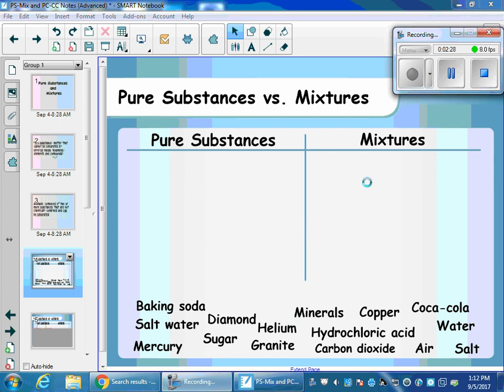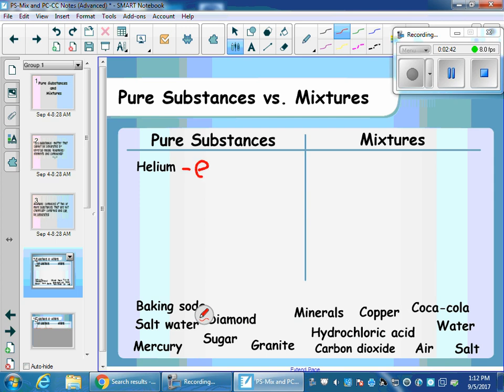All right, so now that you've had a chance to take a look at that, I'm going to discuss some of those different answers. Okay, so the first one is helium. Helium is an element that is located on the periodic table. So helium would go into the pure substances category, and it is an element. You can find it on the periodic table.